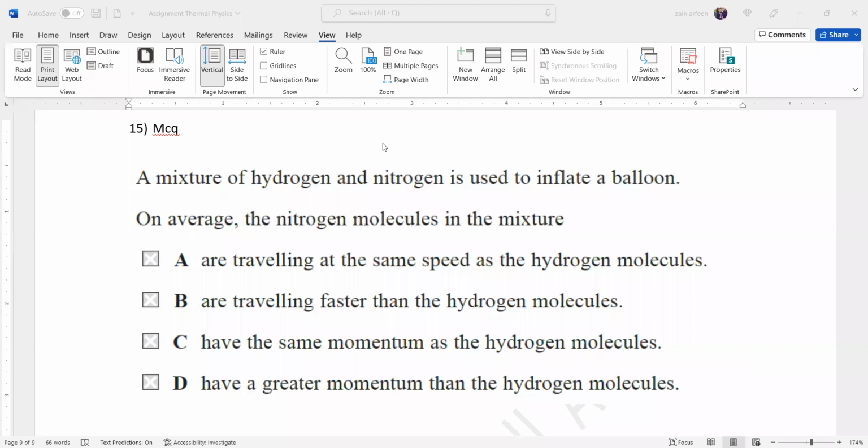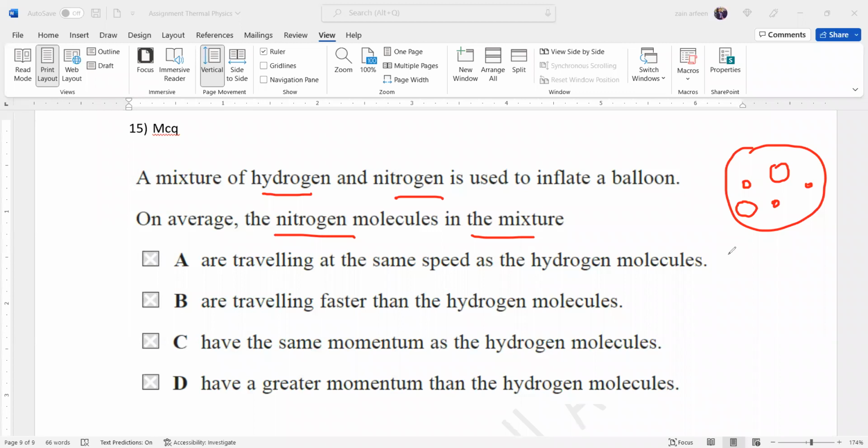So for this question, hydrogen and nitrogen are used to inflate a balloon. We can use a mixture of hydrogen and nitrogen to fill up the balloon. On average, nitrogen molecules in the mixture are traveling at the same speed as hydrogen. Normally, when we have a mixture of gases, they will be at the same temperature, so they will have the same kinetic energies.